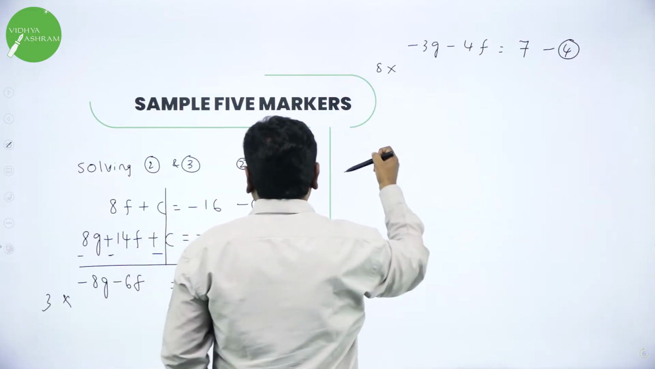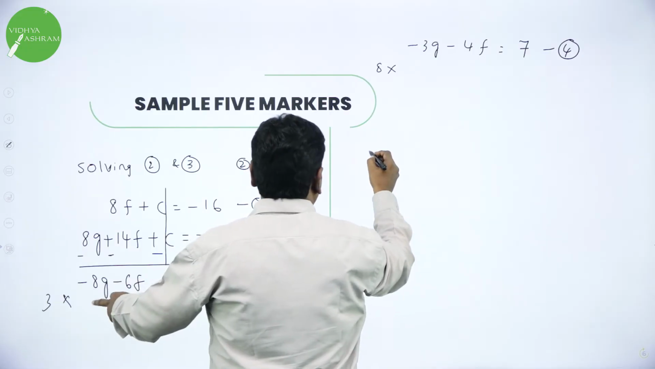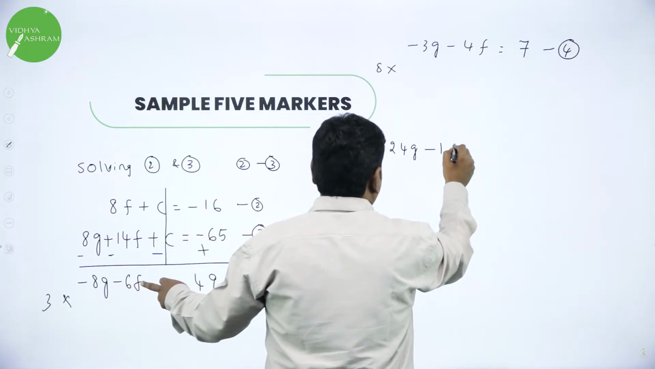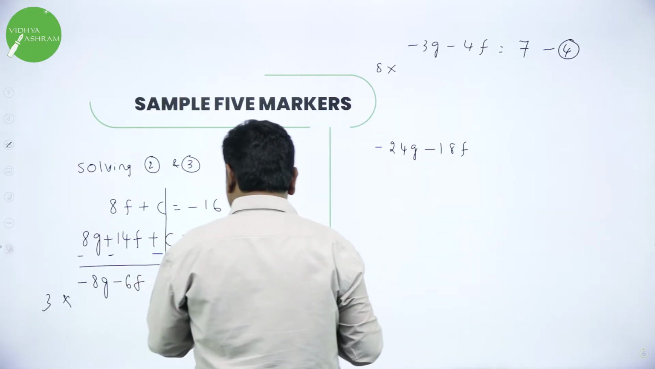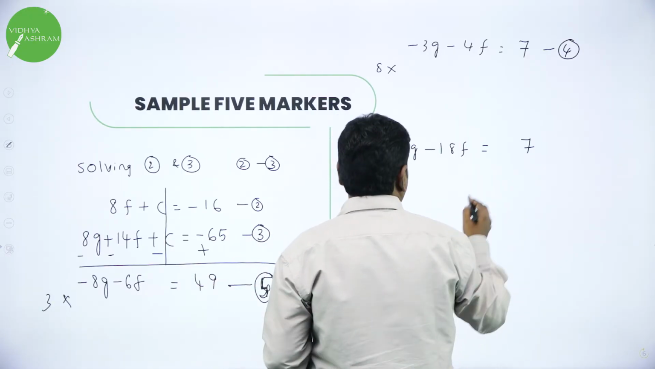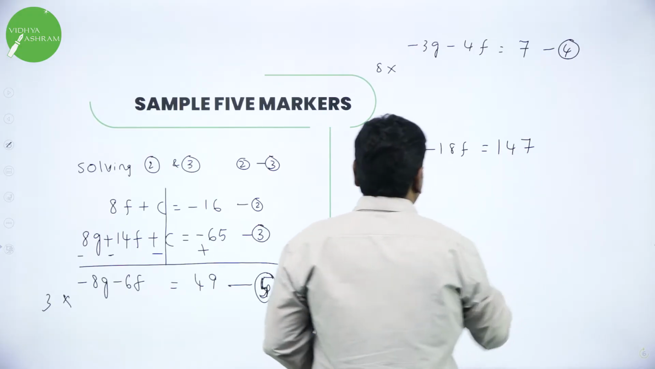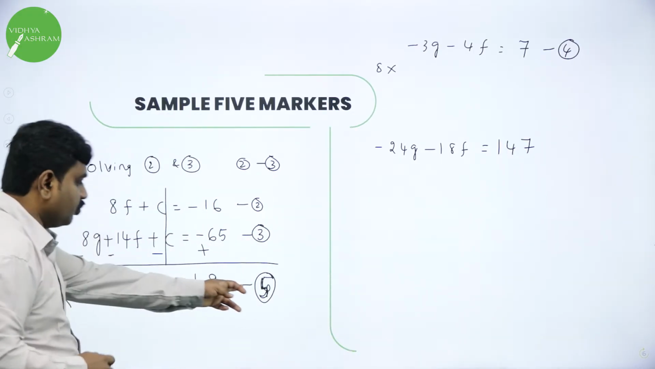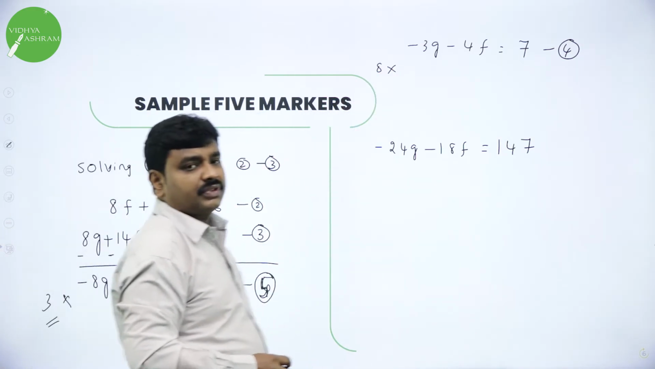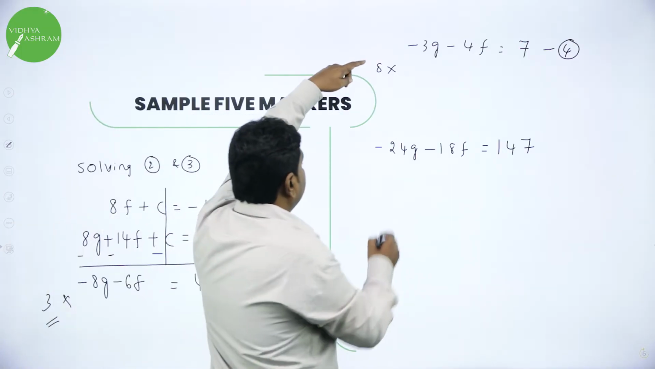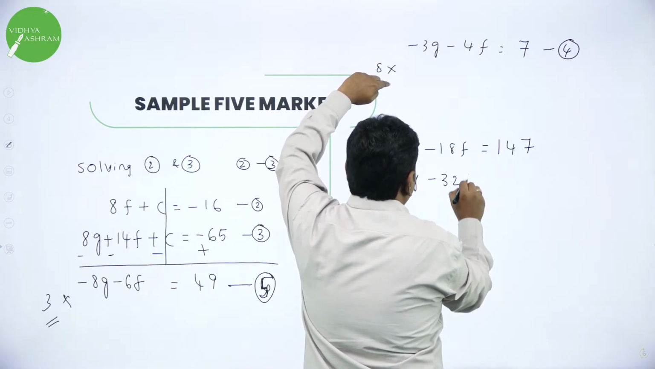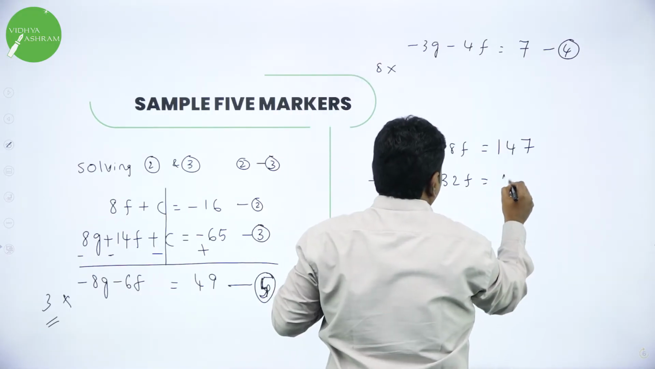If I multiply, this will become minus 8 into 3, minus 24g. Multiplying minus 18f and 49 into 3: 9 3s are 27, 3 4s are 12, 12 plus 2 4, 147. So I multiplied equation 5 by 3. Why multiply by 3? Because here the quotient is 3. Now I multiply the other by 8. Again this will become minus 8 into 3, minus 24, 8 into 4, minus 32, 8 into 7, 56.